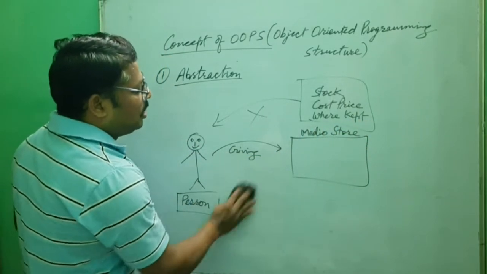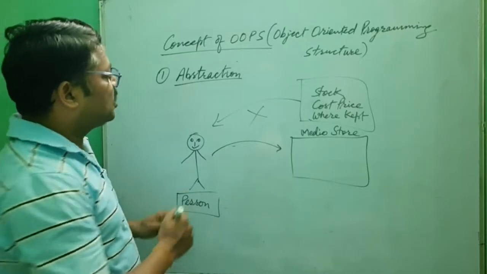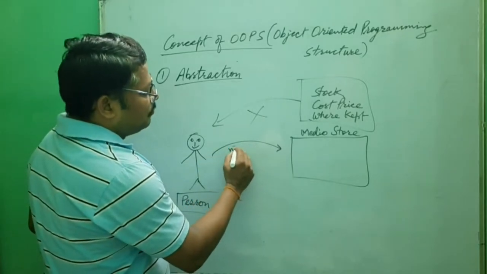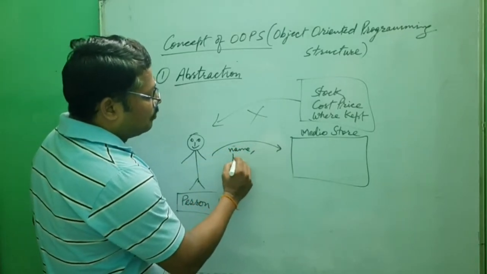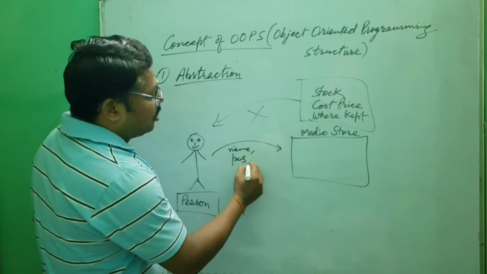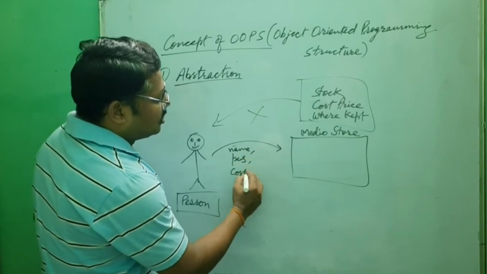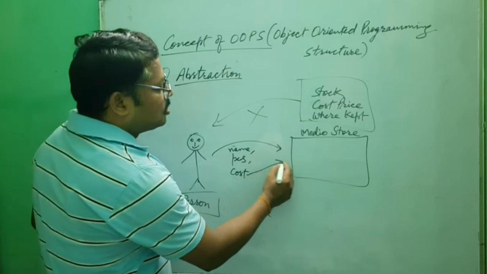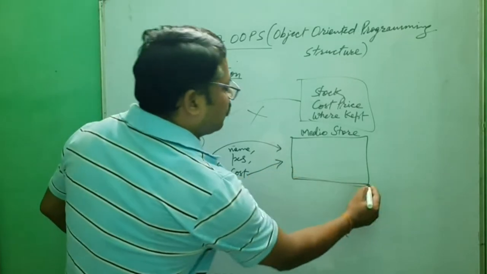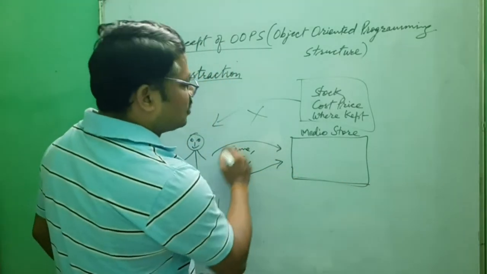What is necessary? You give the name, you give the number of pieces, and you ask the cost, and the medical store provides you these things.